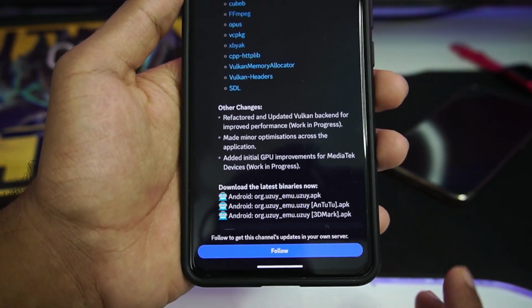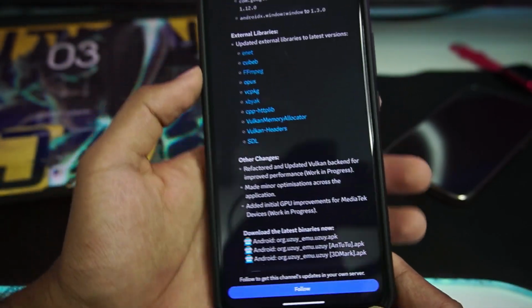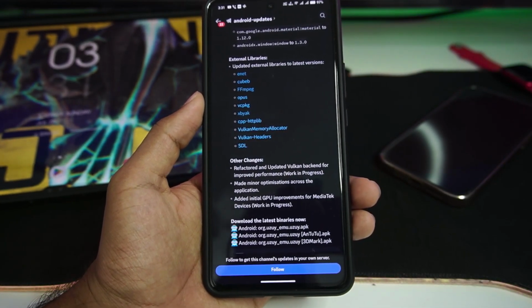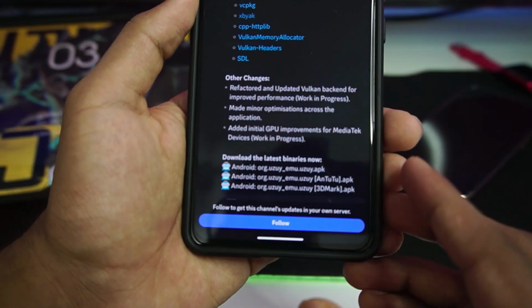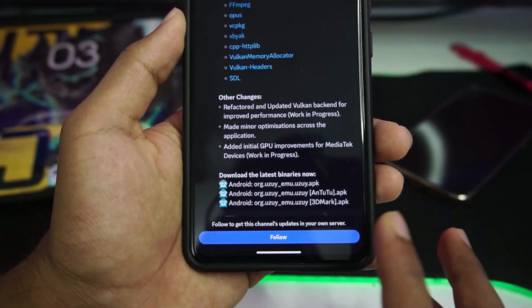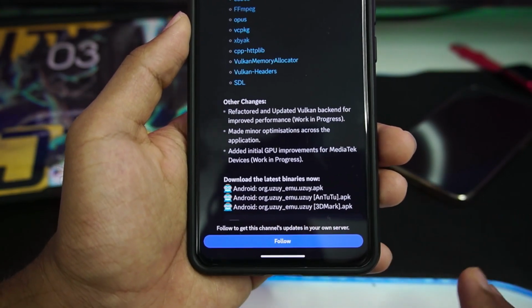The first one is normal build, it won't cause any heating issue. The second one is the performance oriented build, which may cause heating issues but will provide you with the best amount of performance possible. So you can either go with AnTuTu benchmark or 3DMark, but if your device gets too hot, if you have really high-end device, then you can normally go with the normal UZUY Edge emulator.